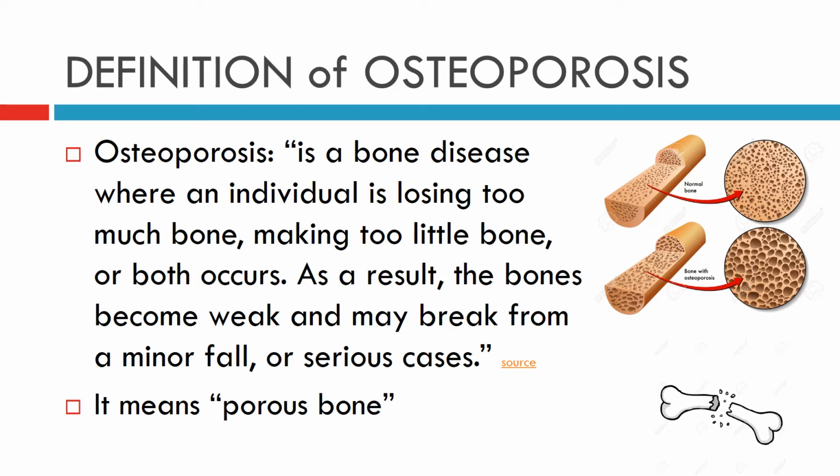As a result, the bones become weak and may break from a minor fall in serious cases, or even from simple actions such as sneezing or bumping into furniture. Healthy bone appears like honeycomb under a microscope. In osteoporosis, however, the holes and spaces in a honeycomb are much bigger than they are in healthy bone, which means that the bones have lost density or mass and that the structure of the bone tissue has become abnormal. As your bones become less dense, they also become weaker and more likely to break. Hence, osteoporosis means porous bone.